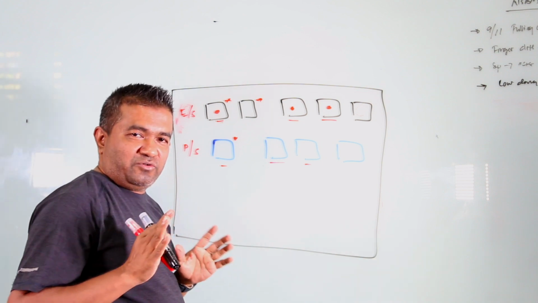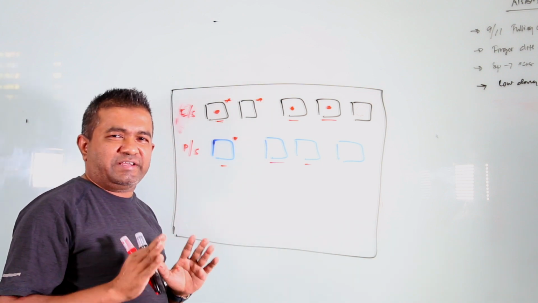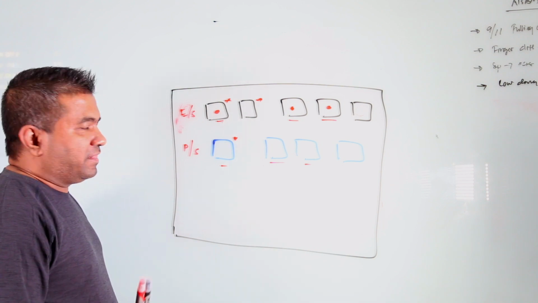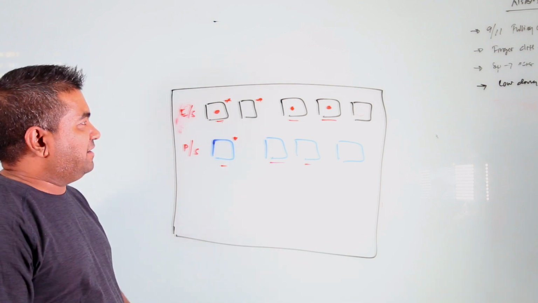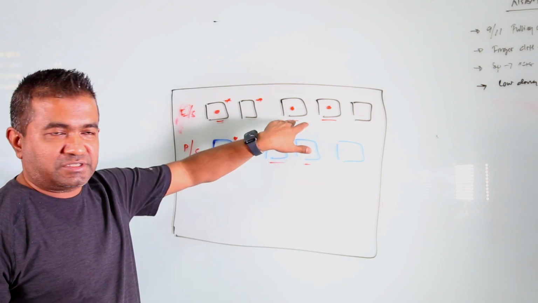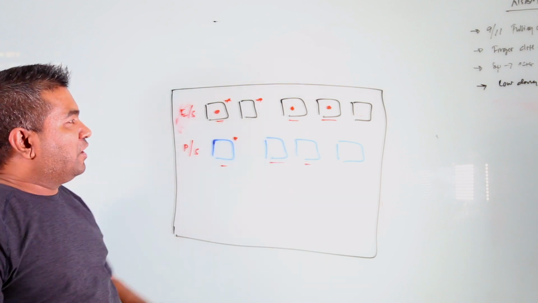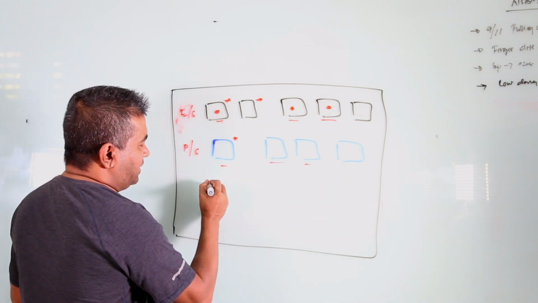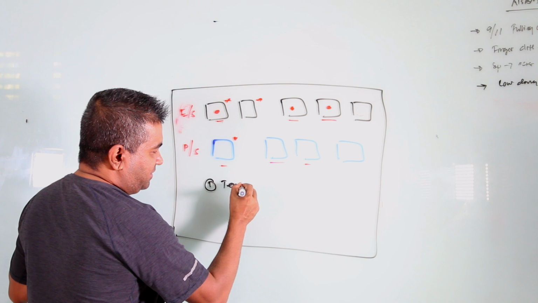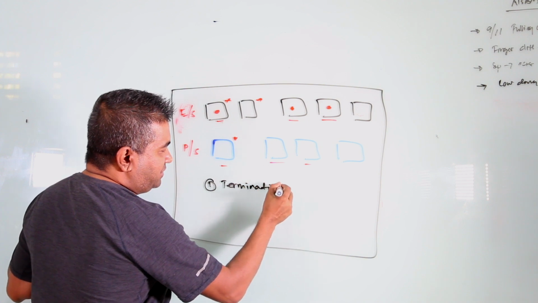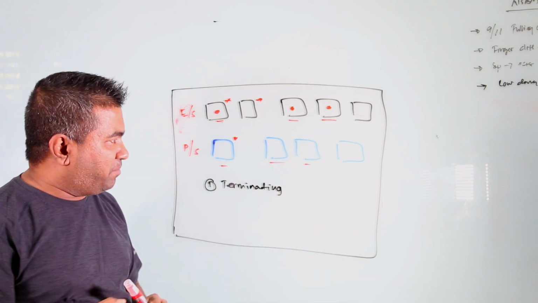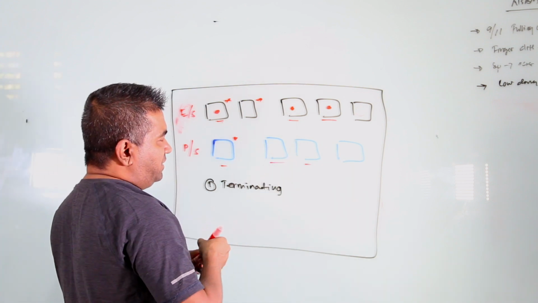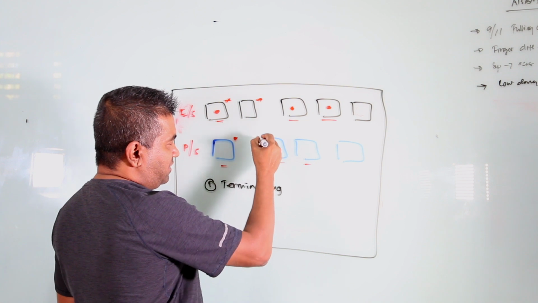Okay, so understand this very clearly, because this is so important, how this works. The moment Kubernetes decides it needs to kill a pod, it sets this pod to the terminating state. Do you remember, a while ago I explained that for every pod there is something called a service.